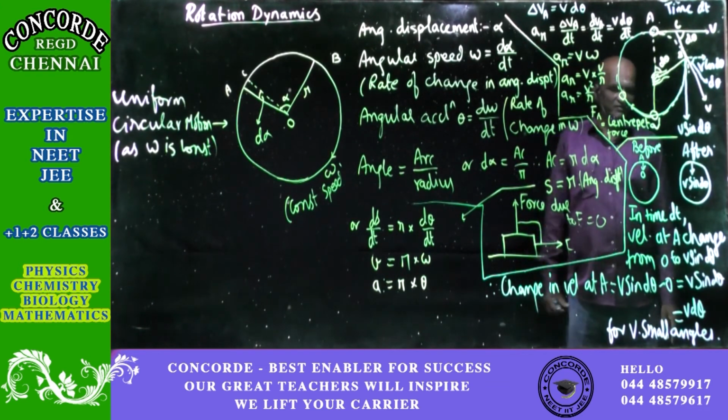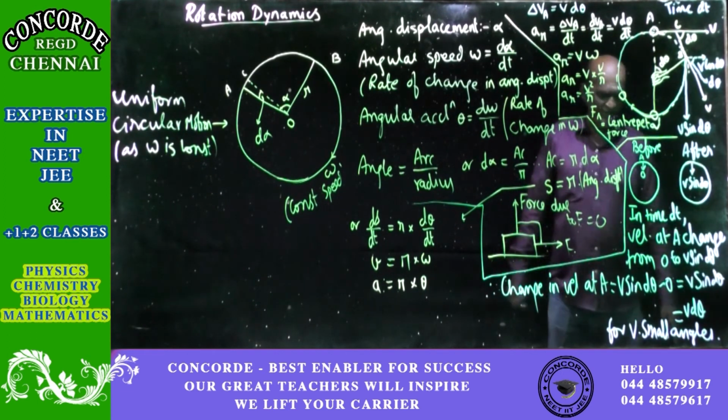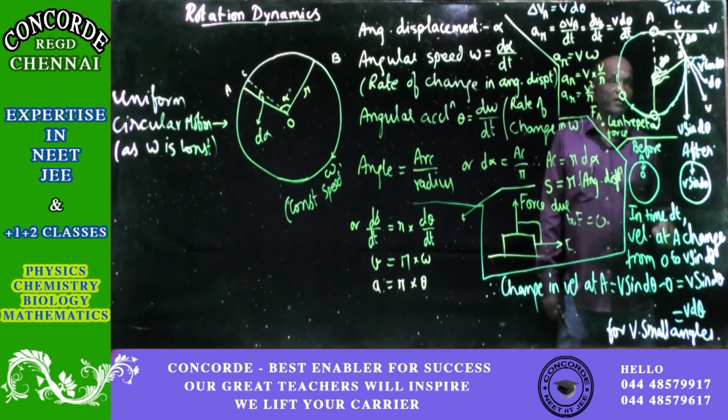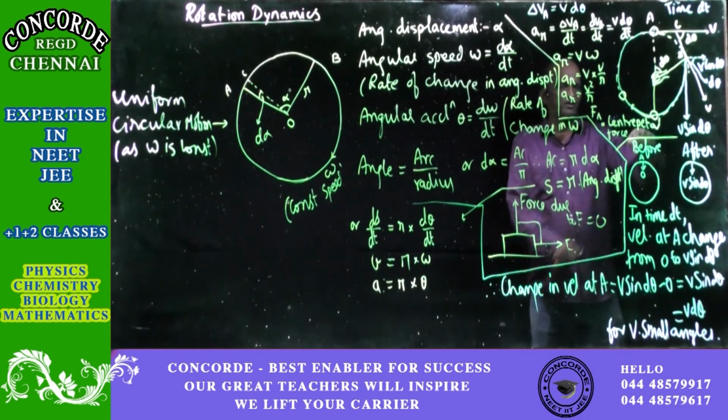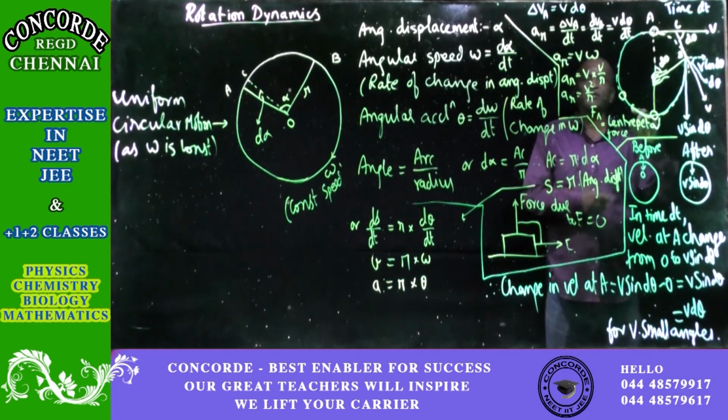So the change in velocity will be v sine d theta minus 0, that is v sine d theta itself. For very small angles, sine alpha is equal to alpha. Like that, v sine d theta will be equal to v into d theta. Please note the change is in the radial direction, pointed towards the center. Whatever result you get, we use the word centripetal for that, centrally pointed.